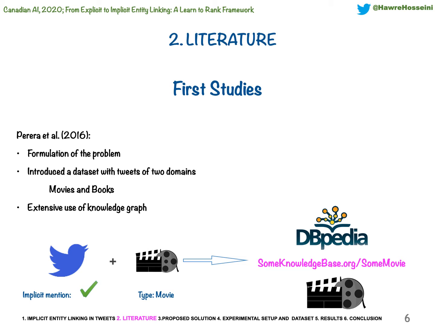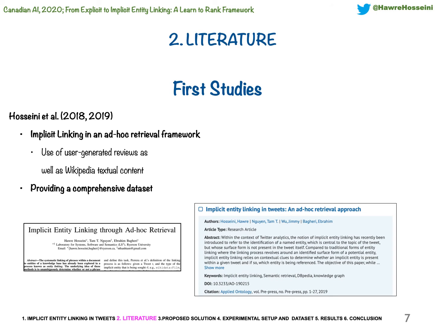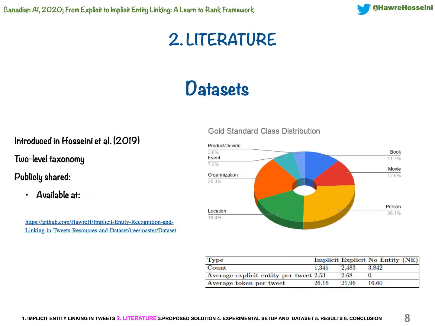Pereira et al. in 2016 introduced the notion of implicit entities in tweets, which will serve as one of the baselines for our experiments. They prepare and publicly share a dataset of tweets containing implicit entities in two domains, namely movies and books. In two works, in 2018 and 2019, we proposed an ad hoc retrieval approach in order to solve the problem. We also collected, manually labeled, and publicly shared a comprehensive dataset for this task. I'm going to talk about the dataset because we perform our experiments on it.